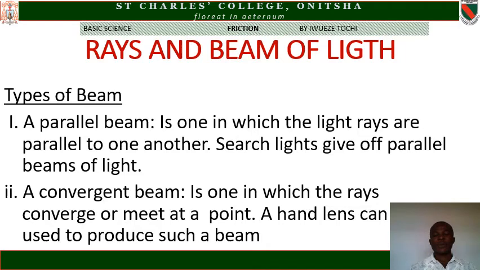Types of beam. We have parallel beam, convergent beam, and divergent beam. A parallel beam is one in which the light rays are parallel to one another. Such light gives off parallel beam of light. A convergent beam is one in which the rays converge or meet at a point. A hand lens can produce such a beam.